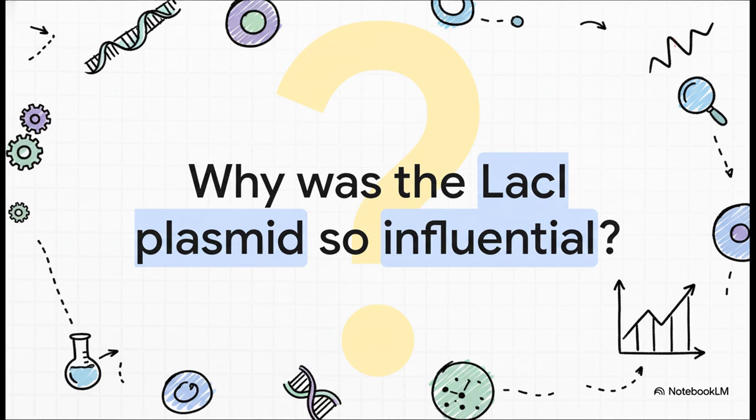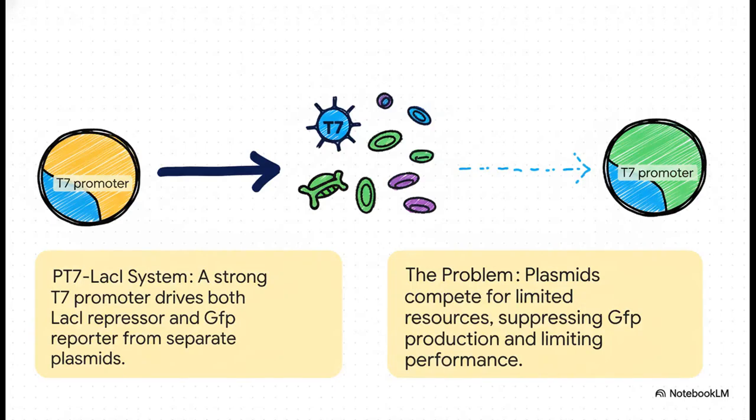The data implied that its effect was in fact detrimental, which led the research team to formulate a new hypothesis. The hypothesis was resource competition. You see, both the repressor plasmid and the GFP reporter plasmid were utilizing the same strong T7 promoter. This meant they were competing for the same limited pool of transcriptional and translational resources, like T7 RNA polymerase and ribosomes.